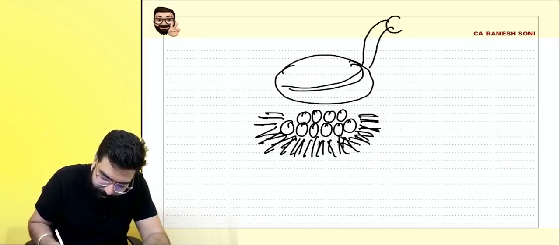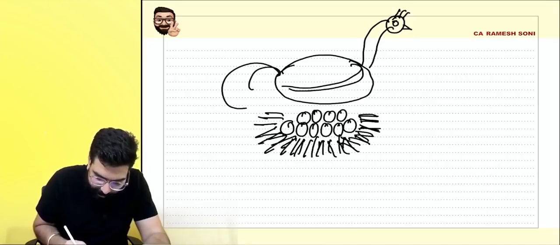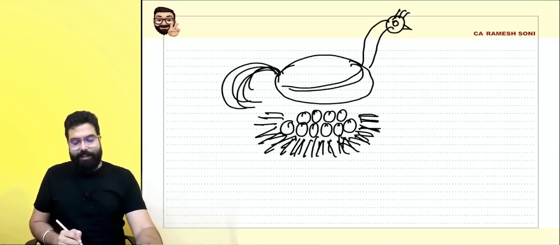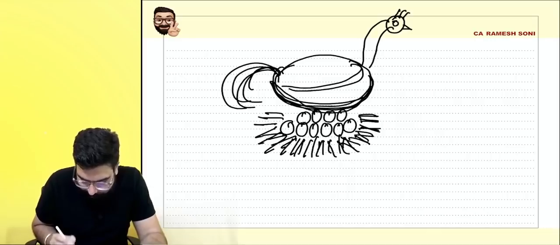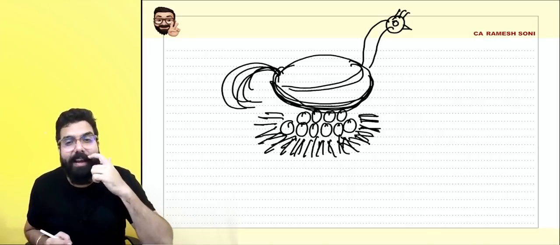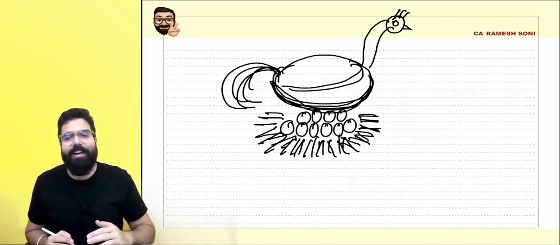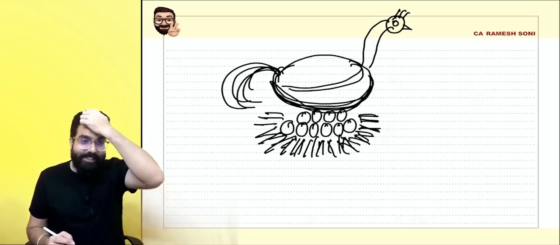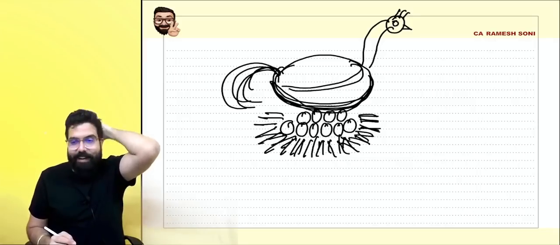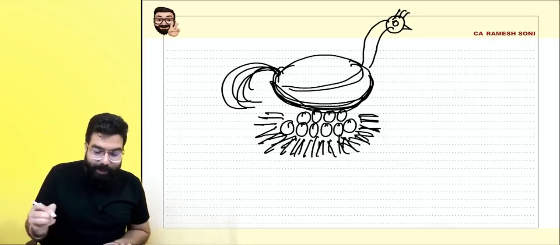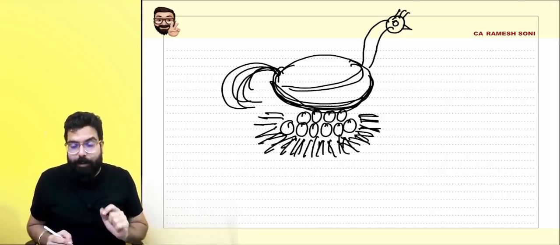Okay? Can you tell me what is this, everyone? Sir, this is eggs and a, not a duck, this is a chicken. What do you call it? The hen. Okay, you understood now, everyone? Yes, sir, we understood.